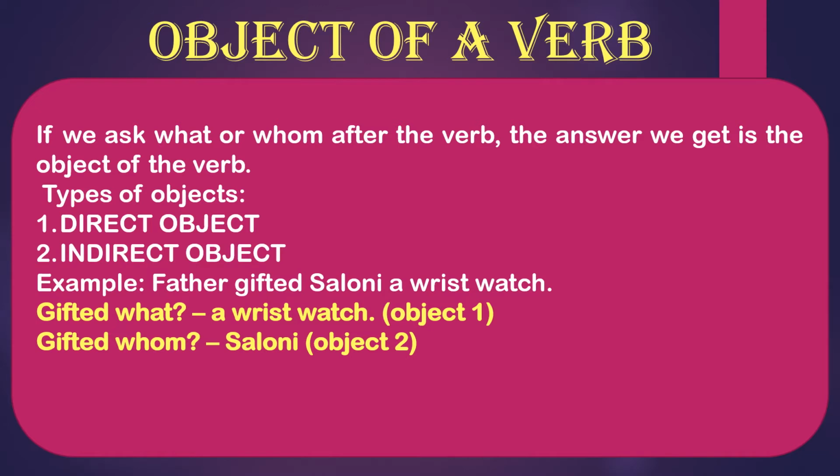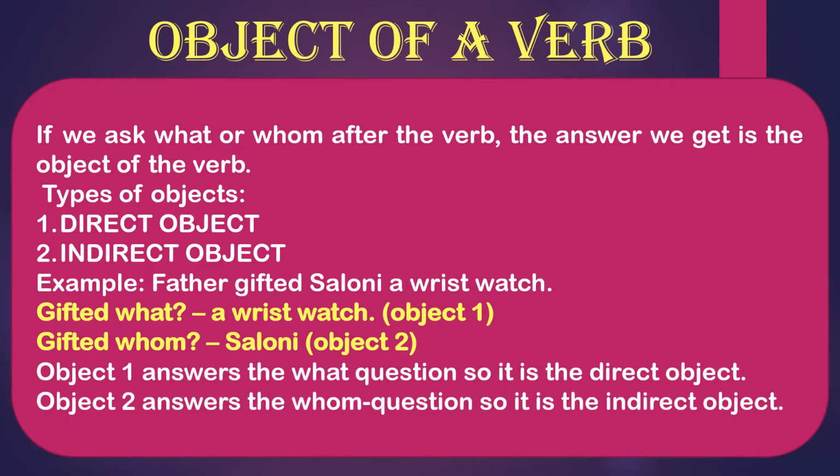Okay. Second, the father gifted to whom? A wristwatch to whom? To Saloni, right? So gifted whom? Saloni is the answer of it. This is your object 2. So object 1 answers the what question, so it is the direct object, and object 2 answers the whom question, so it is the indirect object.